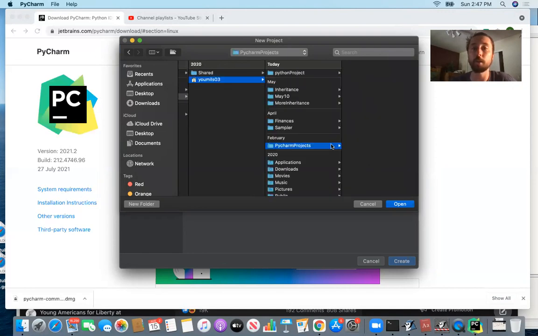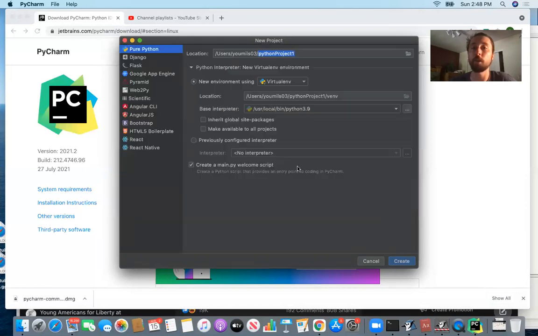So basically what I did in February of this past year is I created a PyCharm projects folder, and you can just save all your Python projects, your PyCharm projects, into a particular folder on your desktop. You just want to basically have an organized place where this is going to be, and you just want to be able to establish that. So if I go ahead and go to my folder from February and I save it in this PyCharm projects folder, now what we're going to do, and that's going to be the location of where this new project shows up, right?